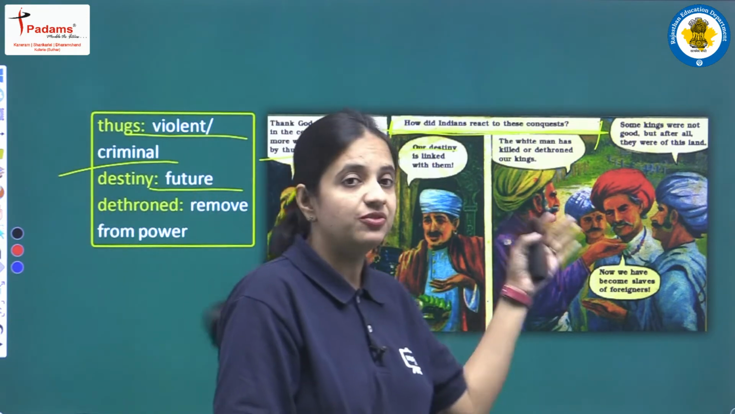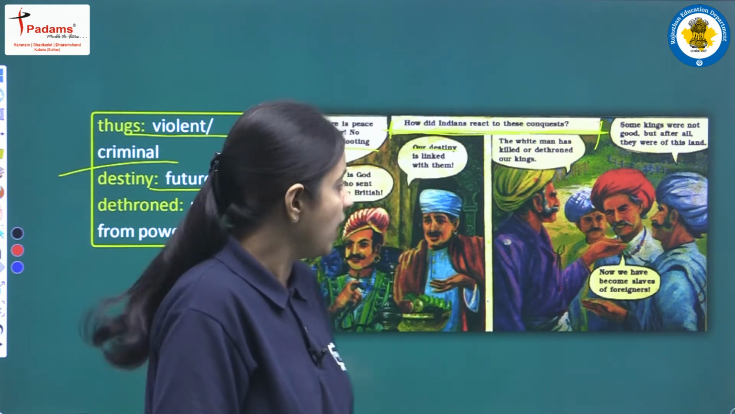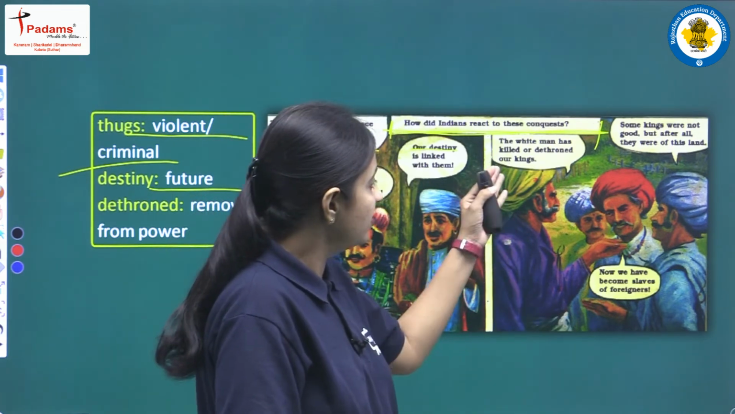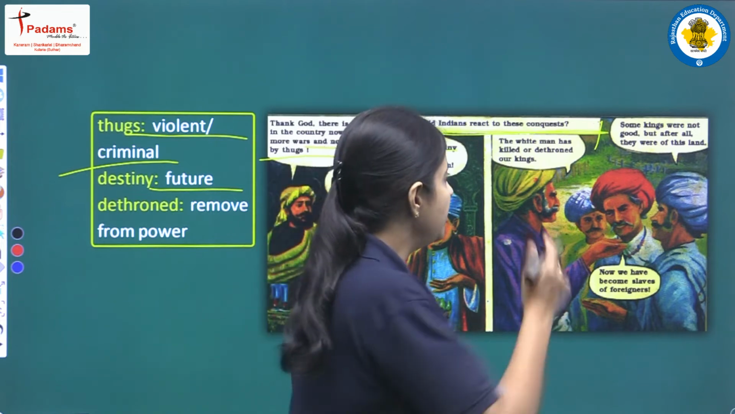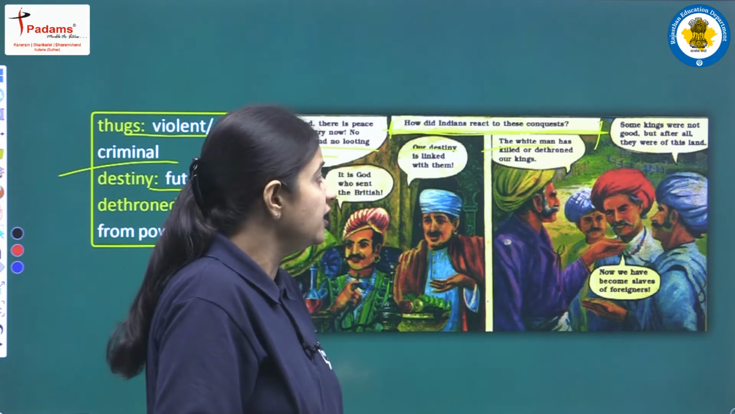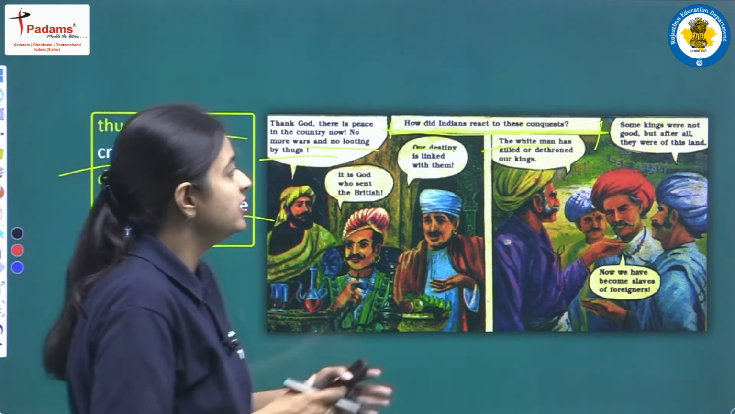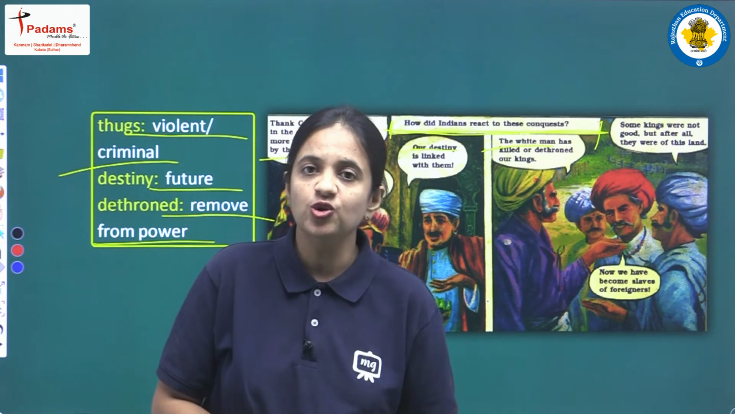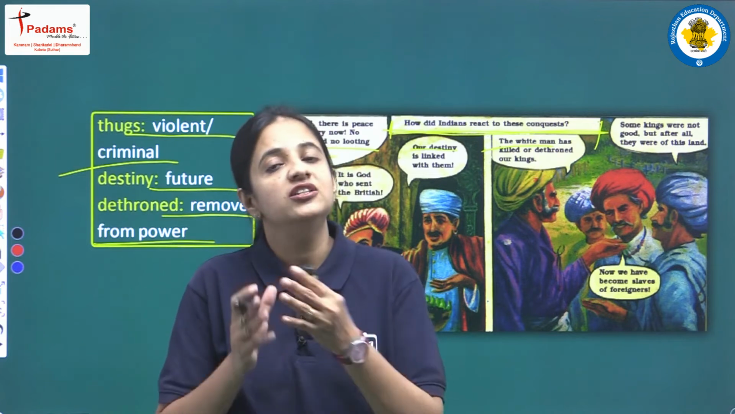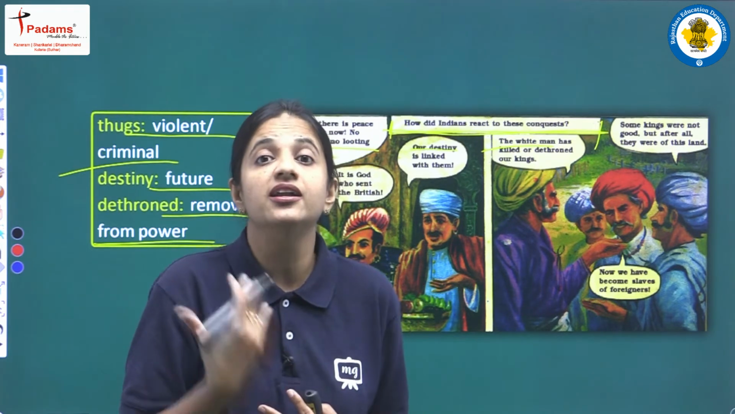But again there were some people who were not at all happy with this thing. Why? Because here we can see that one person is saying that the white man, meaning the Britishers, has killed or dethroned our kings. Dethrone means remove from power. It means the Britishers either killed the rulers in war, and those they could not kill, they removed from their thrones.